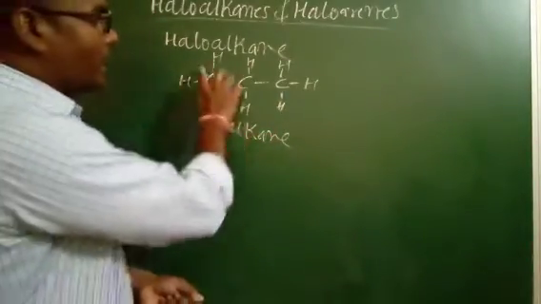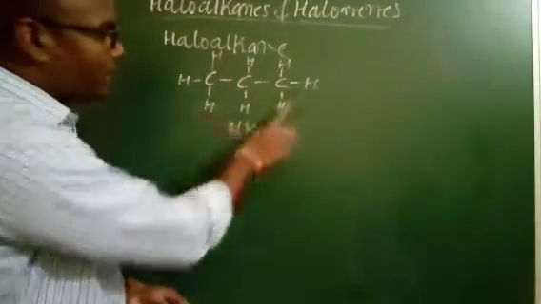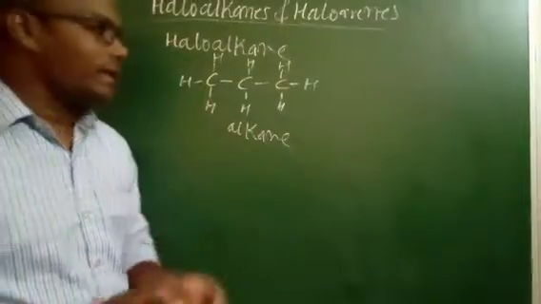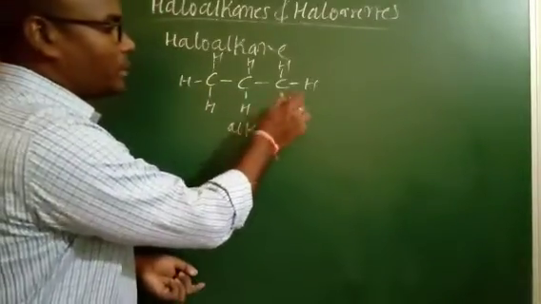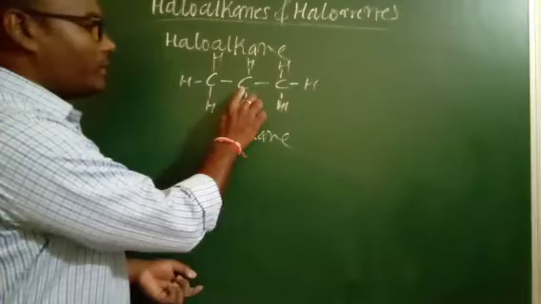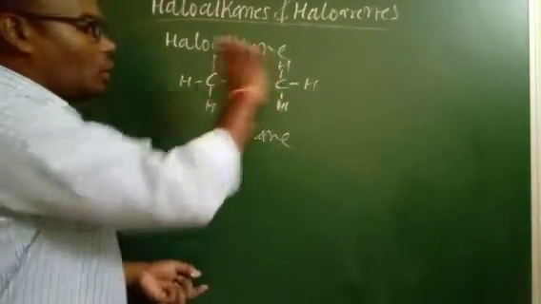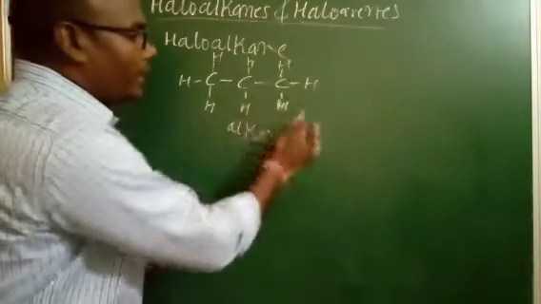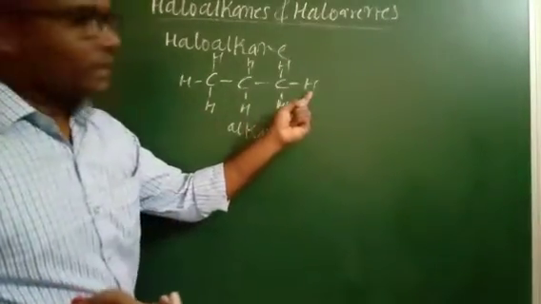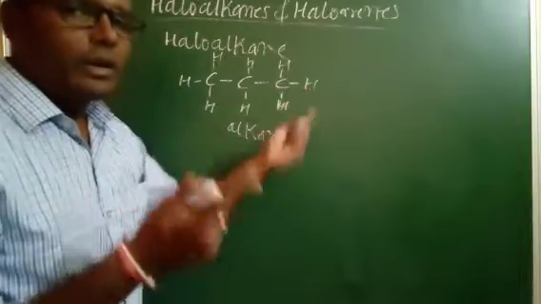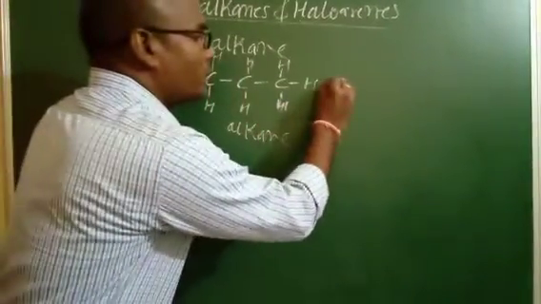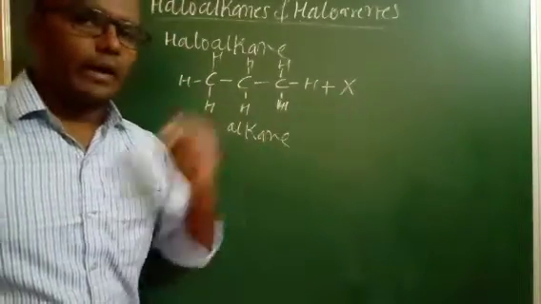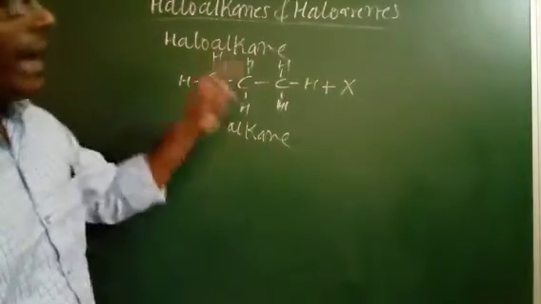So in this alkane, the carbons are surrounded by hydrogen atoms. Carbon has valency 4, so the terminal carbons are bonded with 3 hydrogens and 1 carbon, and the center carbon is bonded with 2 carbons and 2 hydrogens. So if in this alkane you remove any one hydrogen and substitute a halogen atom in its place, either fluorine, chlorine, bromine or iodine, that is what we call a haloalkane.